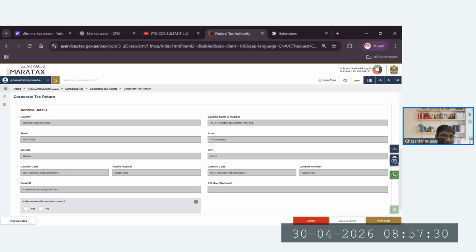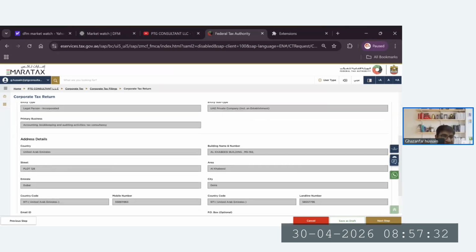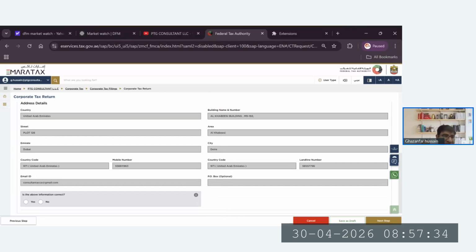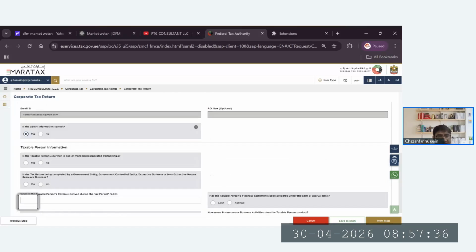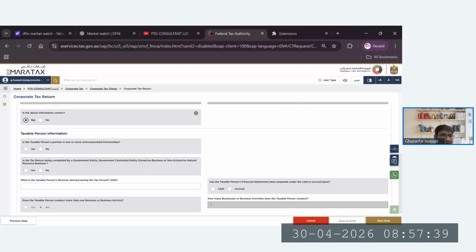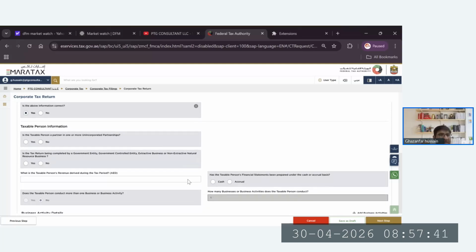So we can say these company details are all standard. If we say yes, then it will move us below. This is the partnership taxable person information it requires. Earlier we learned this part, so now we are saying no. Are we government? We are saying no.